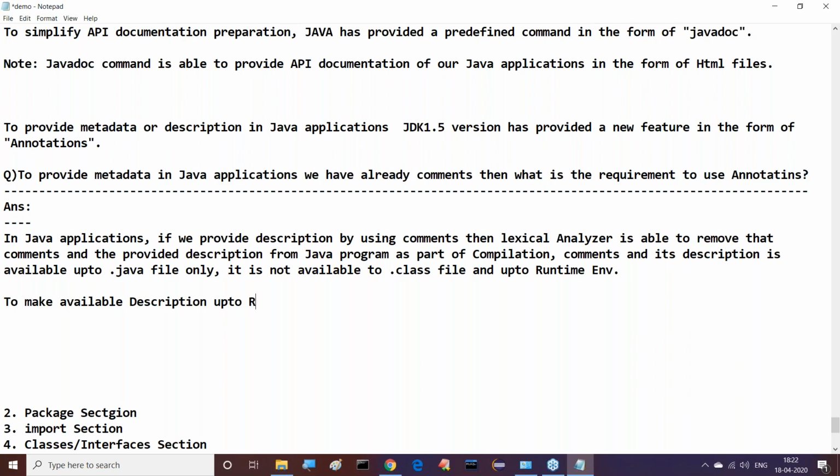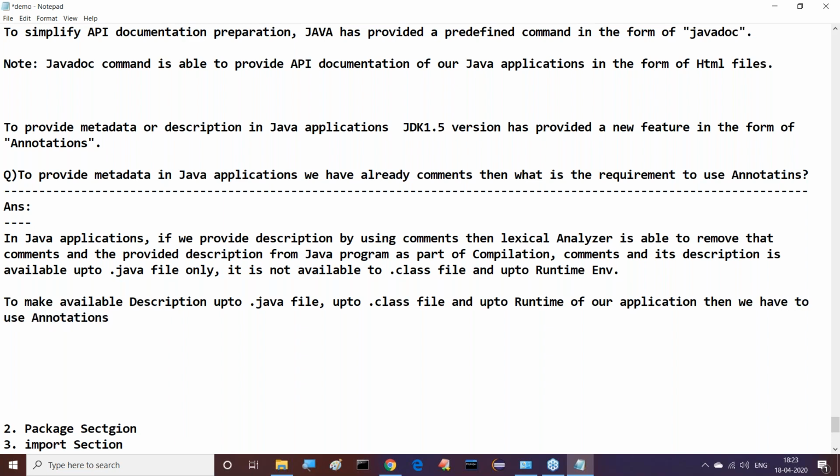to make the description available up to .java file, up to .class file, and up to runtime of our application, we have to use annotations. That's it. This is exactly the requirement of annotations: to make description available up to .java file, up to .class file, and at runtime.